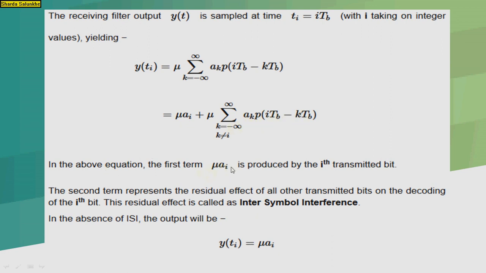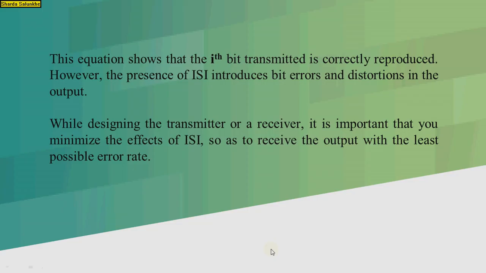In the above equation, the first term mu a i is produced by the ith transmitted bit, and the second term is nothing but the residual effect of all other transmitted bits on the decoding of the ith bit. This residual effect is called the intersymbol interference. In the absence of intersymbol interference, you will get the output y of t equal to mu a i. This equation shows that the ith transmitted bit is correctly reproduced. However, in the presence of intersymbol interference, there is bit error and distortion in the output.